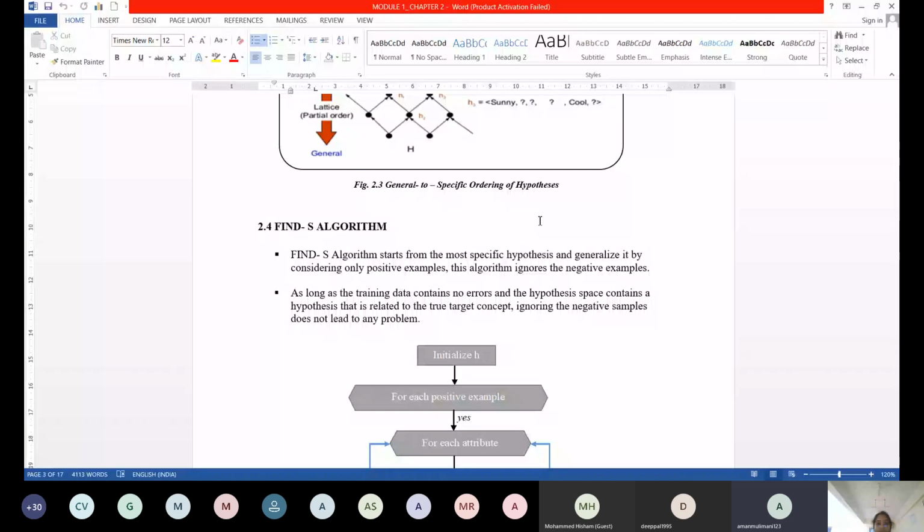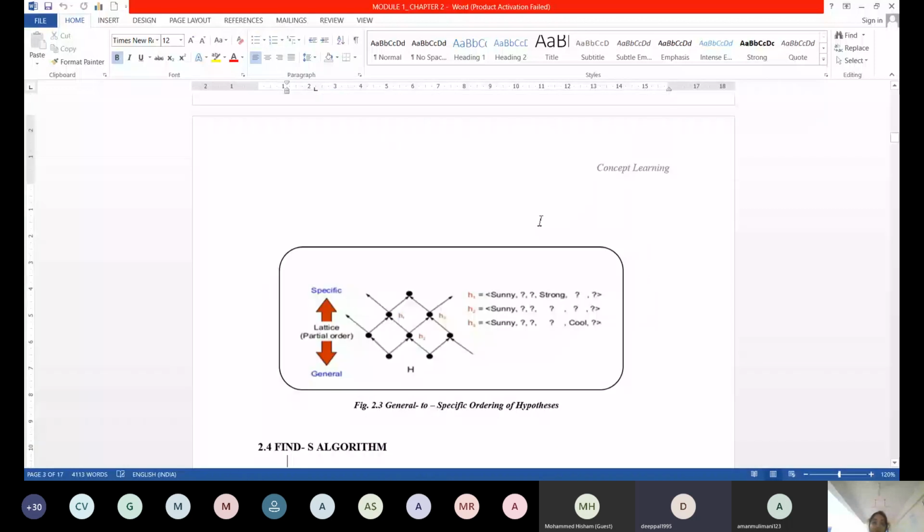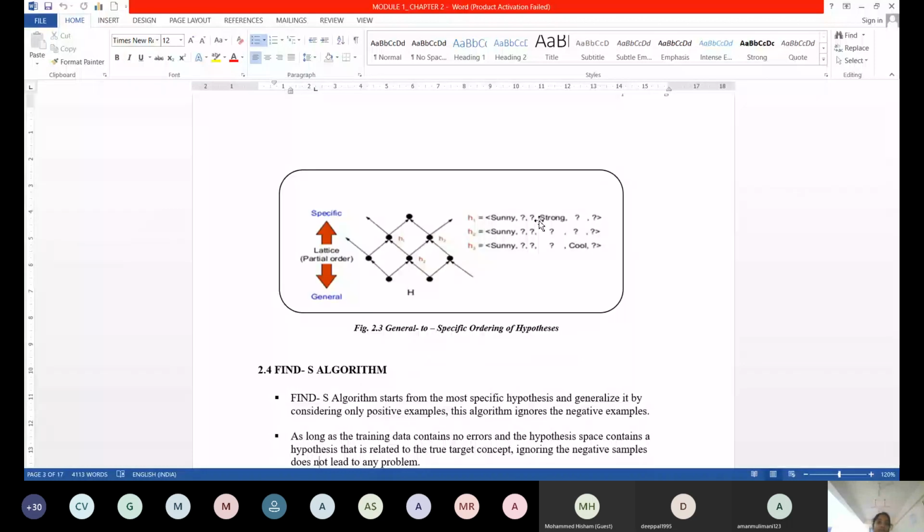When the value is 1, ma'am? Yes. When the target concept value, not the complete example, the last column you see, Enjoy Sport, is 1 or yes, that example is called a positive example. The biggest drawback with Find-S algorithm is it considers only the positive examples. It won't consider the negative ones.